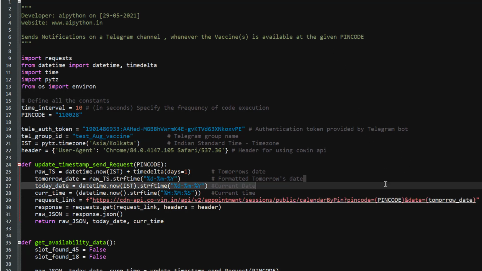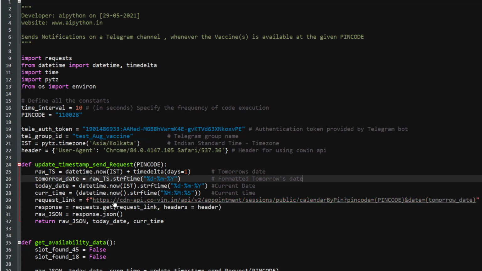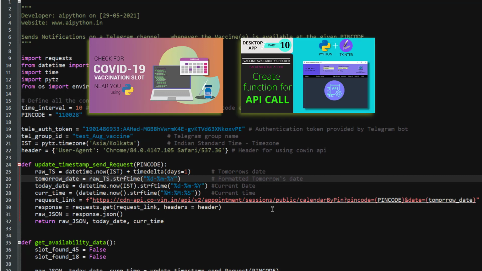I will provide this link in the description, and by the way, it is also available on the CoWIN portal. You can check on that. I will also provide the link for the CoWIN portal so you can get more understanding of it. I have created a series of videos which fetch the data from the CoWIN portal, explaining how you can use the portal and what options are available on it. If you want, you can watch the video. The link is available as a flashcard at the top right corner of this video.